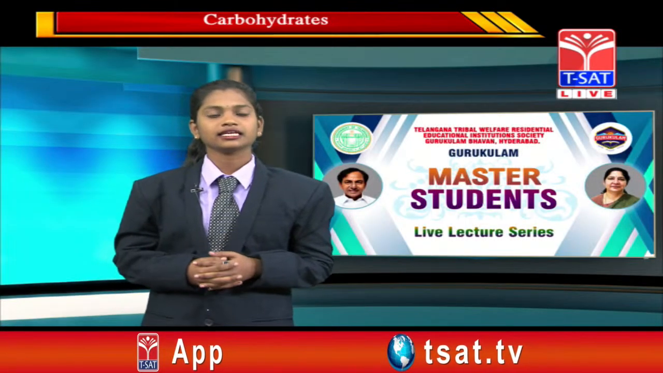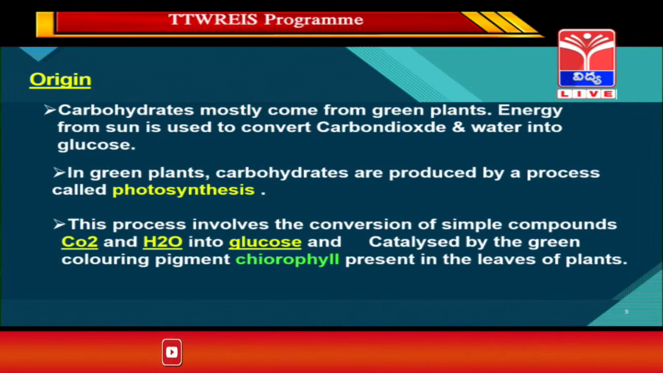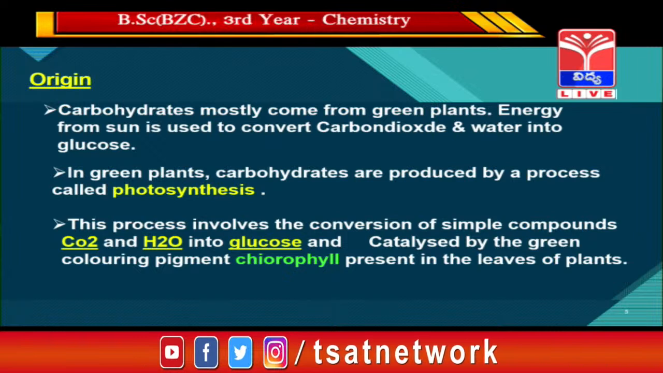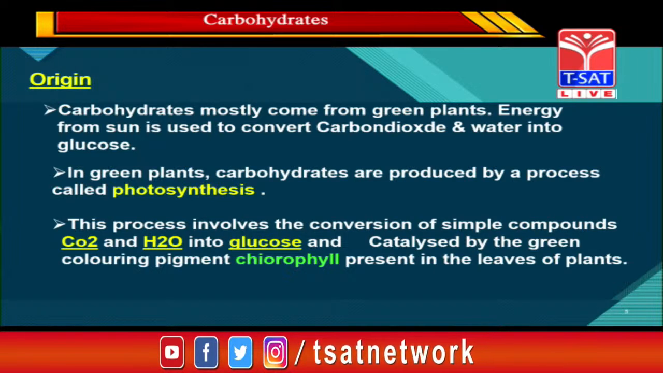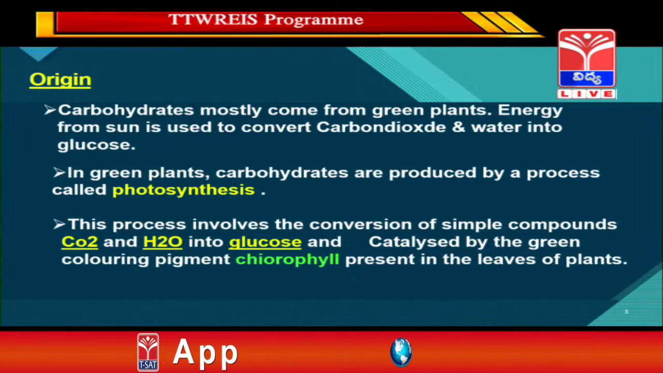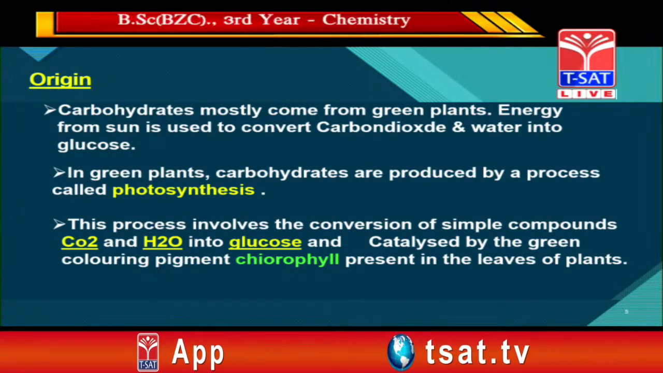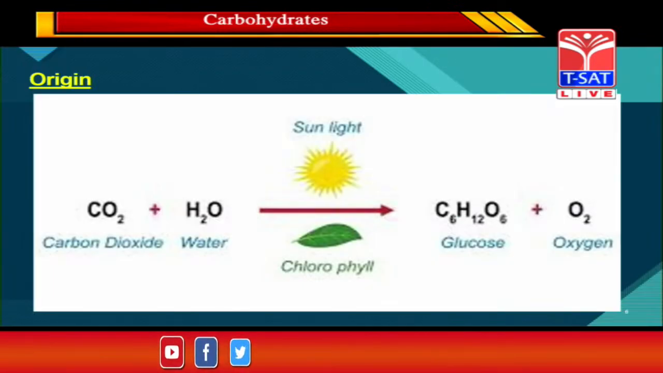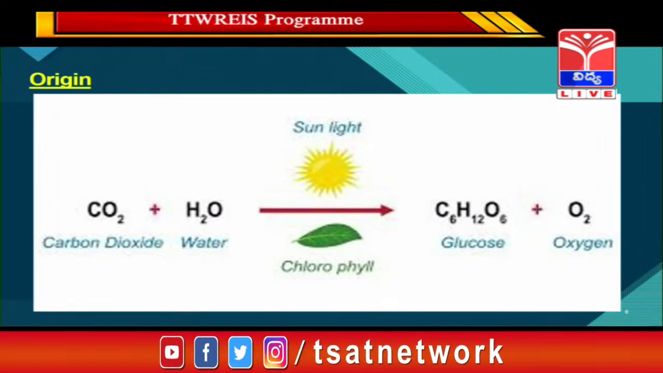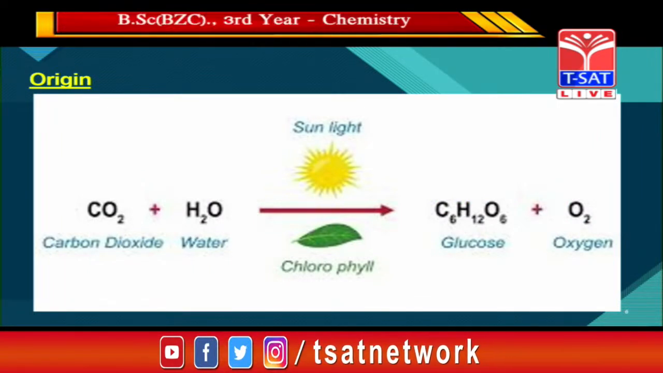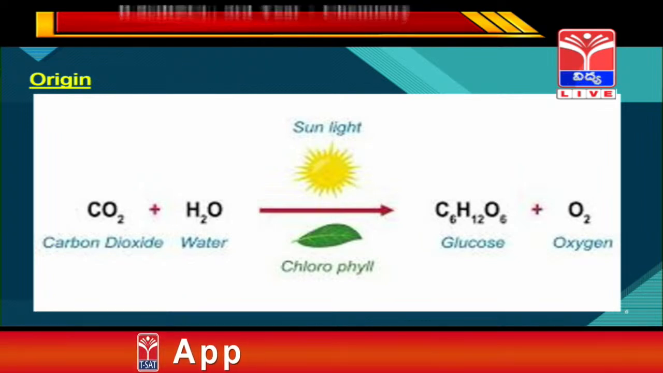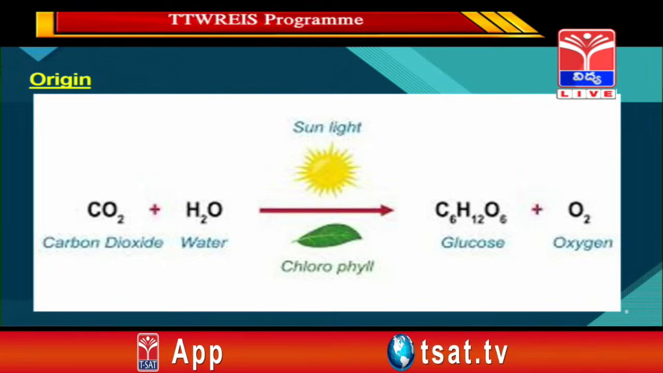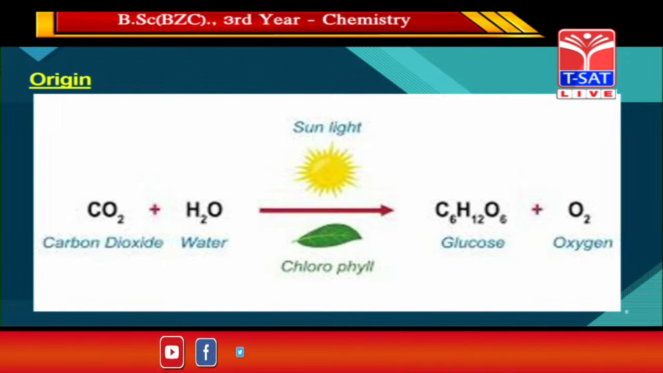Now we'll see the origin of carbohydrates. It means where the carbohydrates come from. The carbohydrates come from the green plant, where the energy from the sun is used to convert the atmospheric carbon dioxide and water into carbohydrates. The process is called photosynthesis. Now we'll see the equation of photosynthesis. In the presence of sunlight and chlorophyll, here the chlorophyll acts as a catalyst. It is a green colored pigment which is present in all leaves of the plant. In the presence of those, atmospheric carbon dioxide and water are converted into glucose.